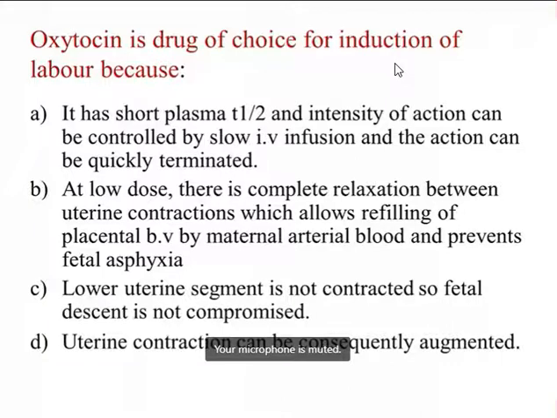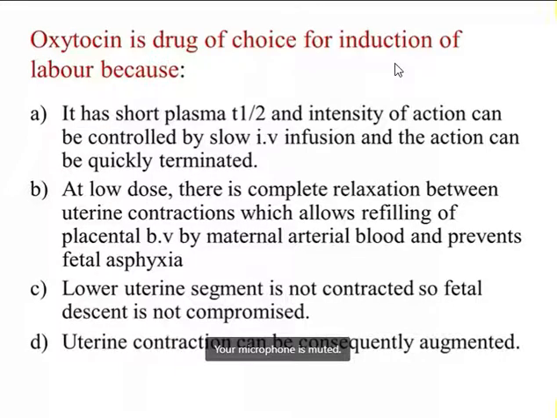It will contract only the upper portion of the uterus, the fundus, but not the cervical part of the uterus.